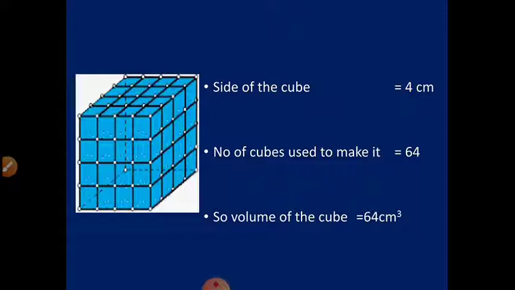Another we have taken a cube of side 4 centimeter. So you can see it has 4 layers of small cubes of side 1 centimeter each. So in one layer we are using 16 small cubes each of side 1 centimeter. So in total we are using 64 small cubes of side 1 centimeter each to make this larger cube. So here we can see that the volume of this cube is 64 centimeter cube.